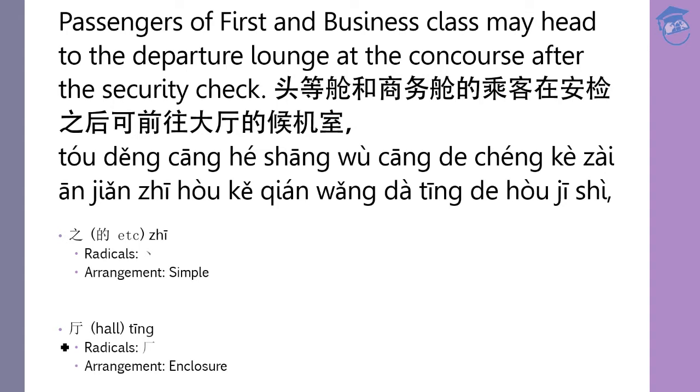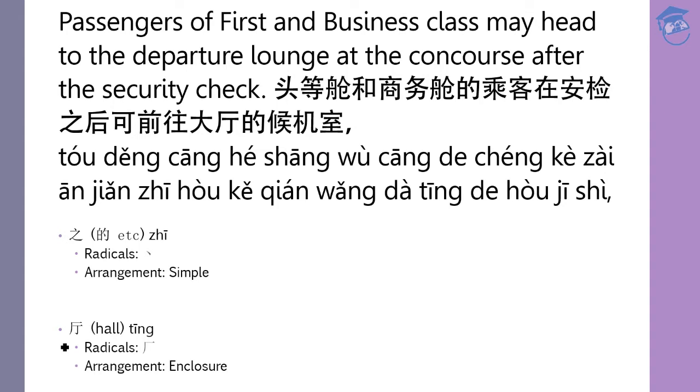It is understood that you are talking about security checks. 之后 is after. This is a rather formal way of saying after. Of course you can say 在安检后. Sometimes we do add 之 in between to say 之后, to say it in a more formal way. And not only 之后, we can also say 之前, which means before.